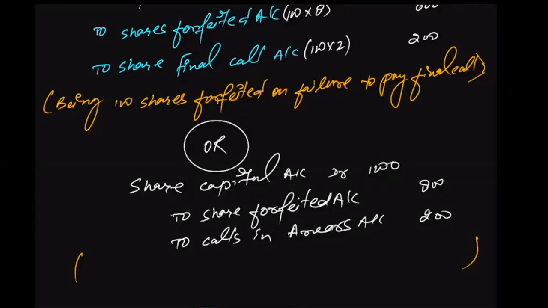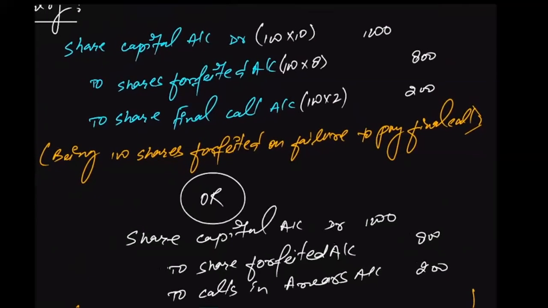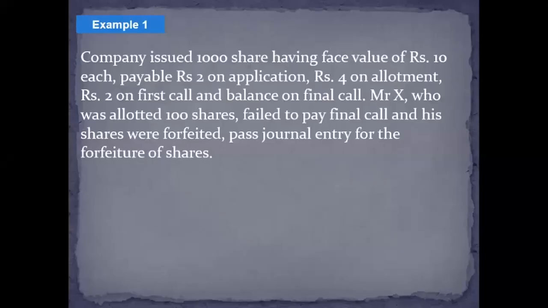All right, I hope this is clear, everybody. And I'm sure that all of you must have written this down. You guys are writing this now, all of you? Yes. Yes, sir, done. Please note this down quickly so that we can move to the next example. We'll do one or two more examples to understand the concept of forfeiture completely. And then we'll move to a full-fledged question. All right, so I'm assuming that all of you must have written this down. Moving on to next